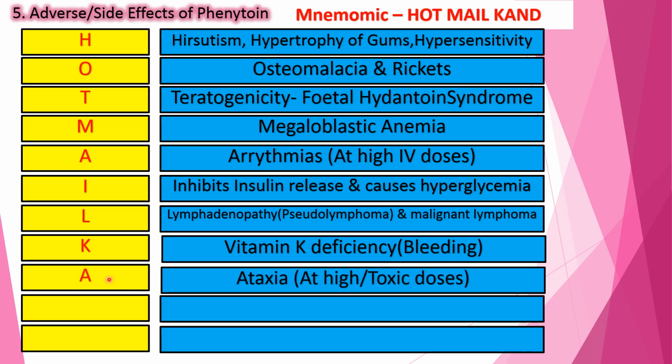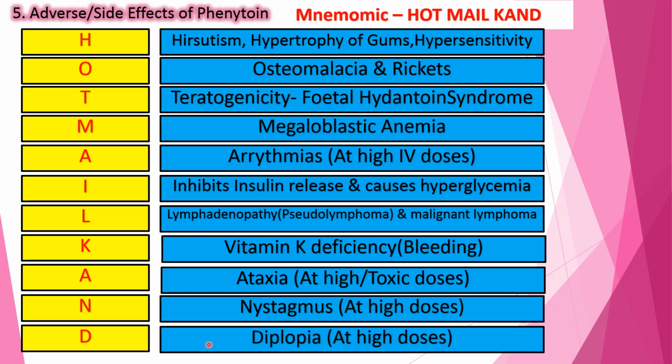Next, A stands for ataxia, which occurs at high or toxic doses of phenytoin. The rest of the side effects, except arrhythmia, occur at therapeutic doses due to prolonged use. Letter N stands for nystagmus. It also occurs at high doses. While the last letter D stands for diplopia, which also occurs at high doses. So the last three side effects, ataxia, nystagmus and diplopia, occur at high doses by oral route due to disturbances in cerebellar function.